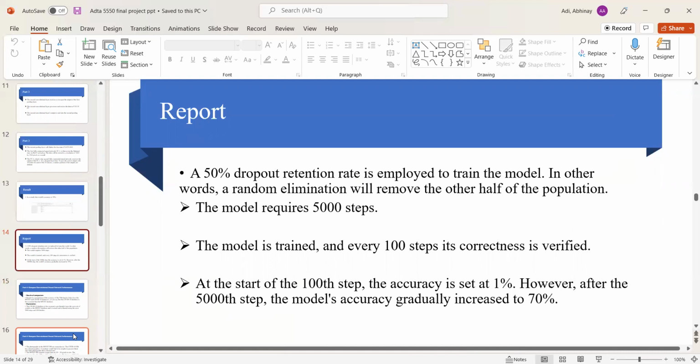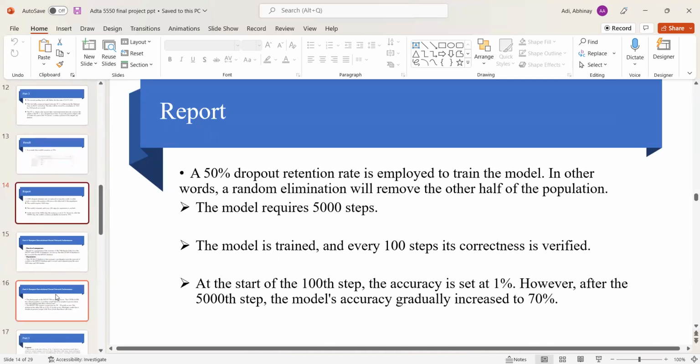The model is trained, and every 100 steps, its correctness is verified. At the start, at the 100th step, the accuracy is set at 1%. However, after the 50th step, the model's accuracy gradually increases to 70%.